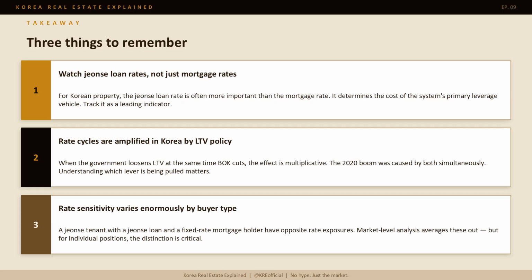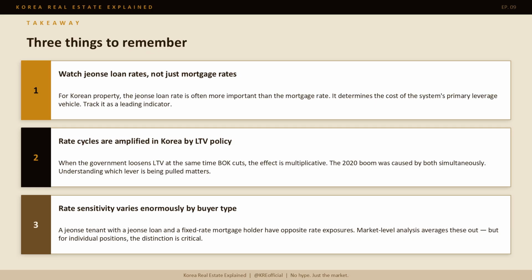2. Rate cycles in Korea are amplified by LTV policy. When the government loosens loan-to-value limits at the same time the BOK cuts rates, the effect on prices is multiplicative, not additive. The 2020 boom was caused by both levers pulled simultaneously. Understanding which lever is being pulled and how far is the key to reading each cycle.